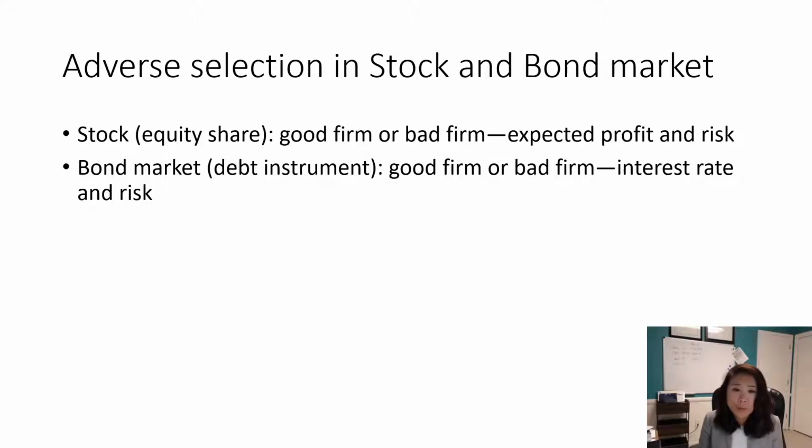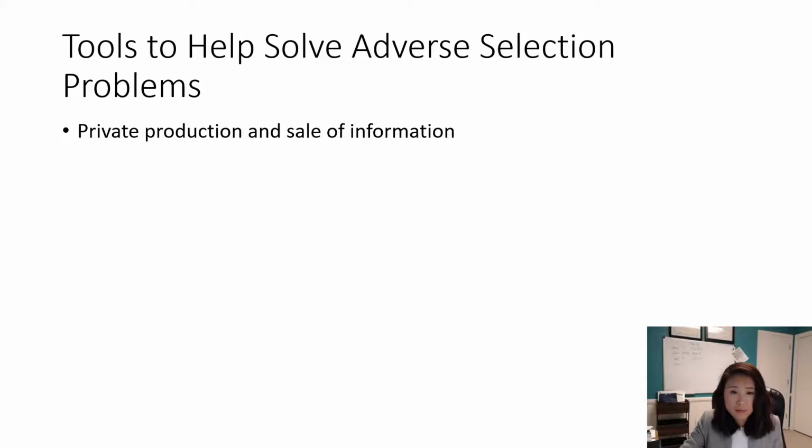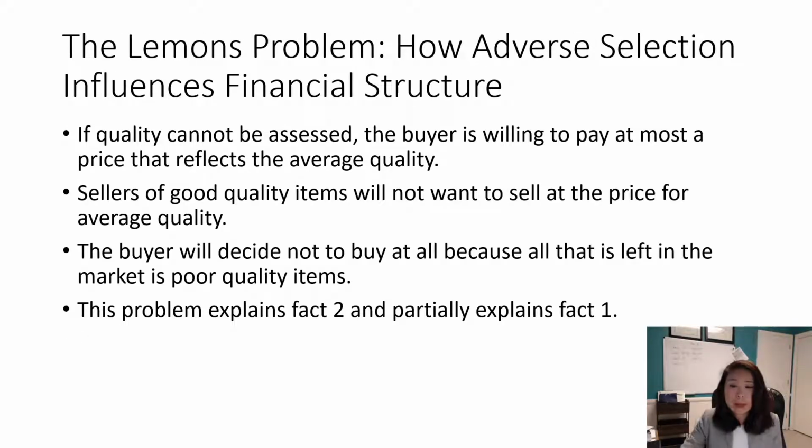And so we already foresee this problem facing the investors. That's why we have a policy targeting adverse selection. So we're going to look at how we're going to solve the problem. But before we look at that, we have to look at the fundamental reason behind this fact we see.